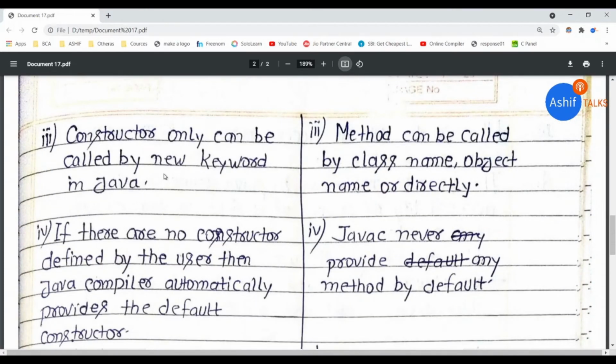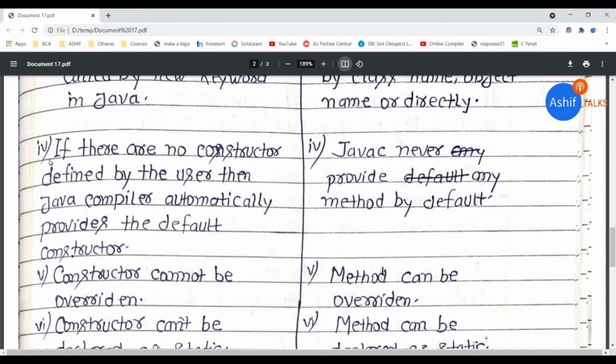Third difference, a constructor can only be called by the new keyword in Java, but a method can be called by class name, object name, or directly. You have to create an object using the class, and then only can you call the constructor. But in the case of a method, you can call the method using class name, object name, or directly.